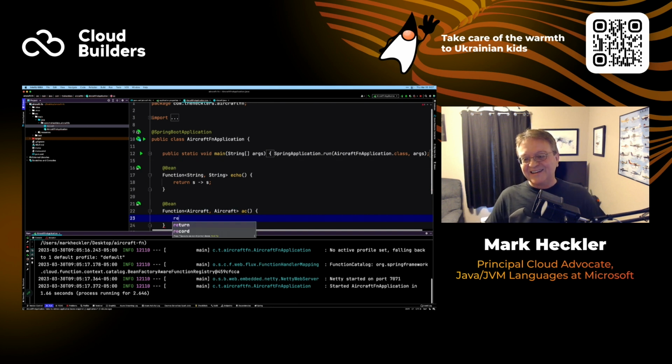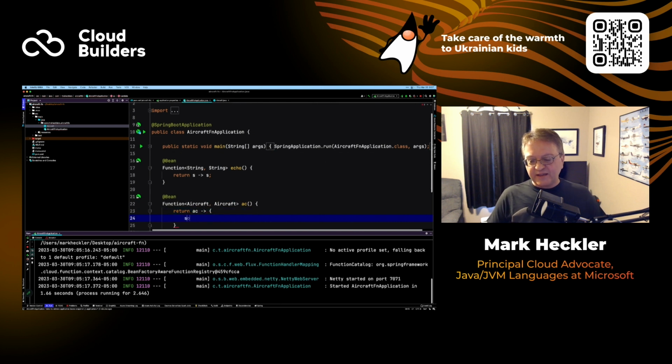So we'll return, we'll take our aircraft coming in. And then what I like to do, at least for the purposes of the demo today, is just show what we're getting in, right? So I like to also dress up the logs. This makes it a little more visible for us. Again, these are logs, so I guess you can do whatever you want. I'm doing whatever I want, but it is a demo, so remember that.